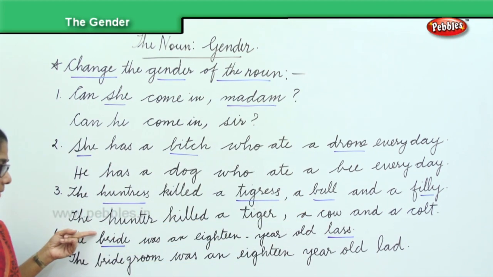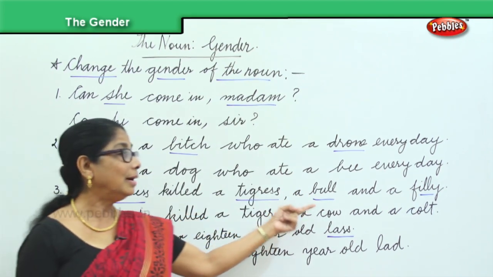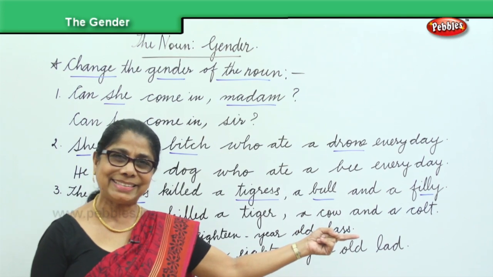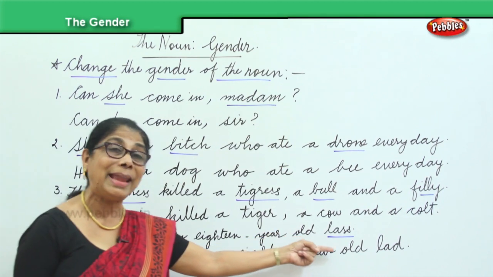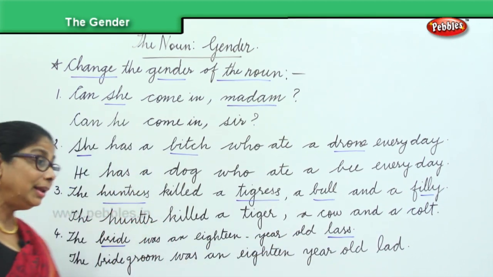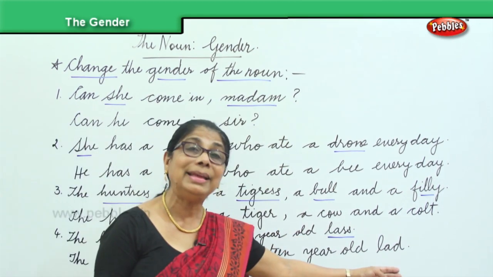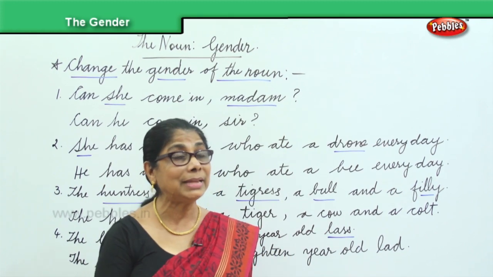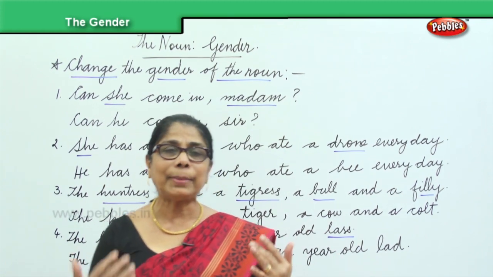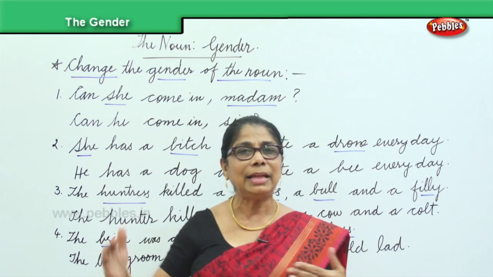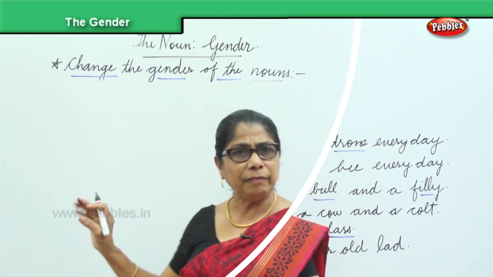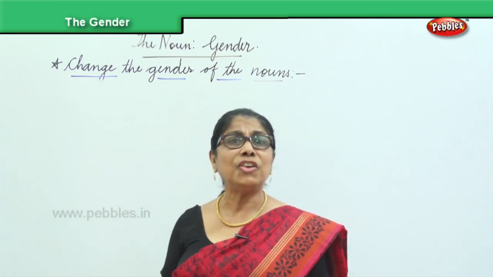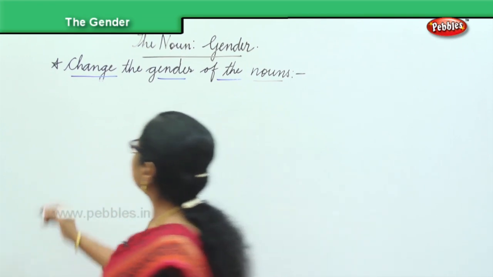The hunter killed a tiger, a cow, and a colt. Finally, the bride was an 18-year-old lass. The bridegroom was an 18-year-old lad. We'll do some more sentences so that we get a practice of changing this feminine to masculine, masculine to feminine. We have to do some more sentences for better practice.